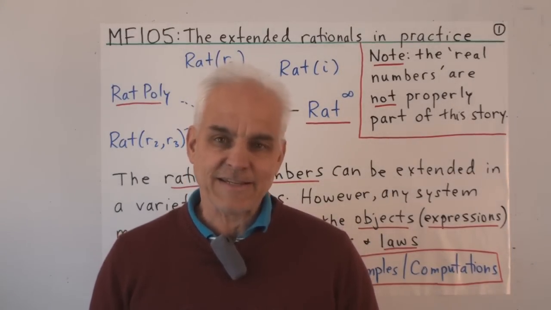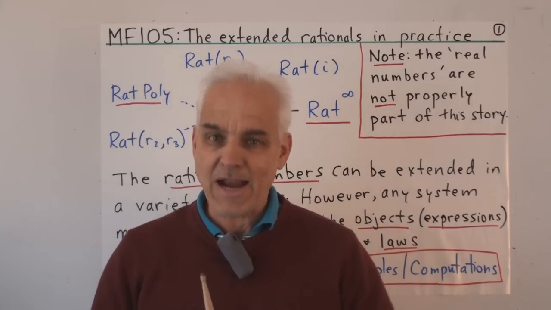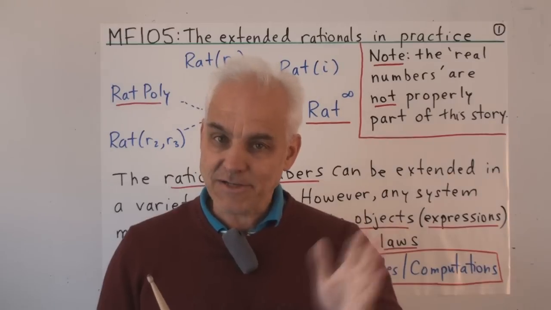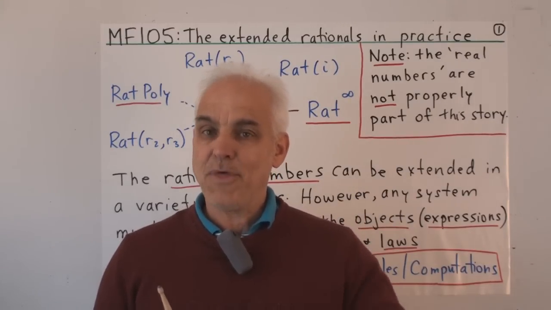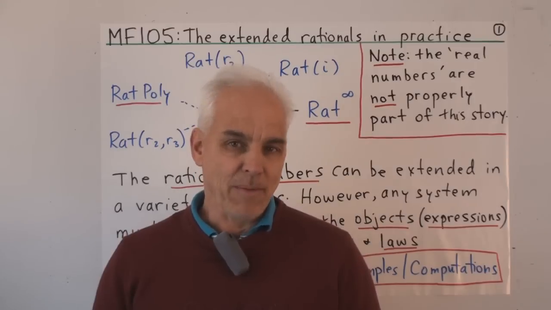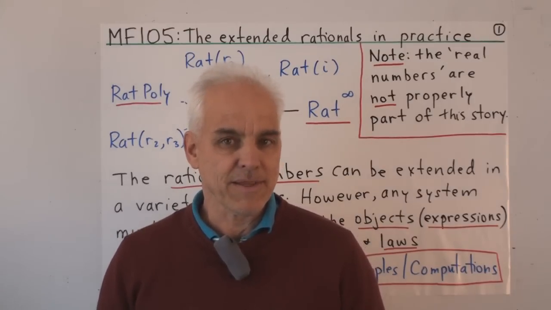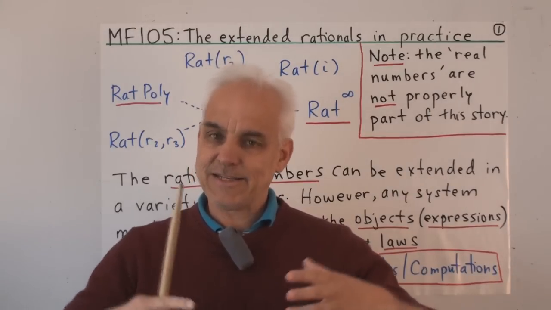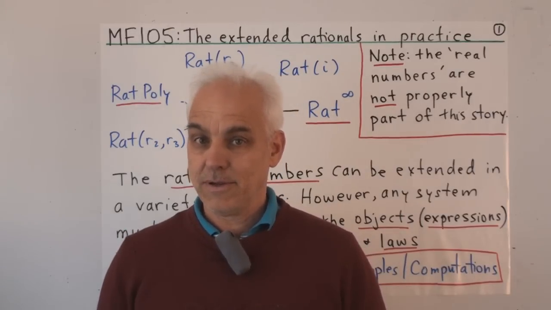Today we're going to look at the extended rational numbers and how they can come up in practice. We'll have a look at how they can help us in analysis, how they can help us in projective geometry, and how they can shed some light on the geometry of a circle. And we'll start out by reviewing these somewhat new algebraic objects, an extension of the rational number system to include infinity.